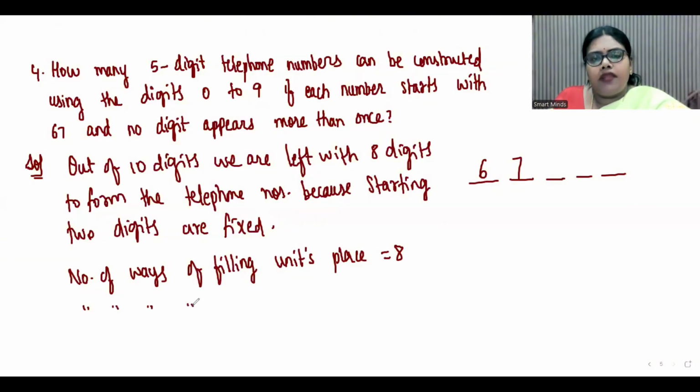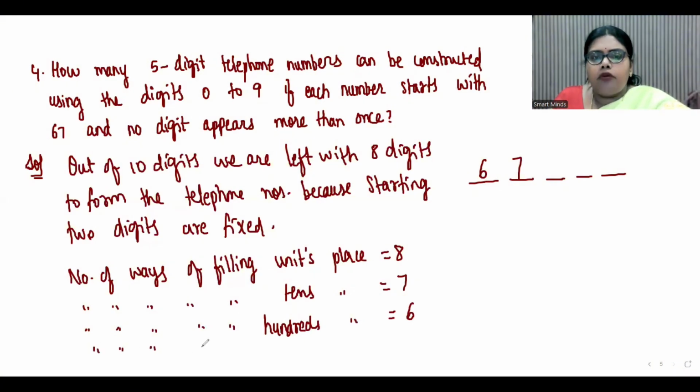Now number of ways of filling tens place is 7 because it is given no digit appears more than once. That means repetition is not allowed. Number of ways of filling hundreds place is 6.